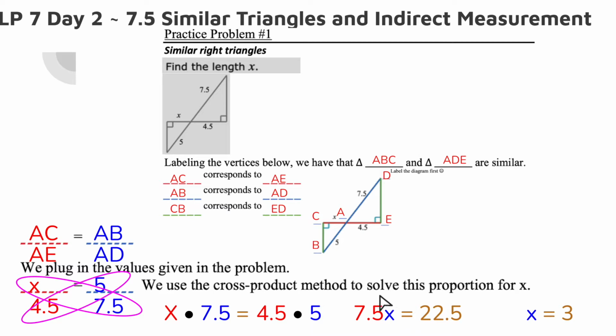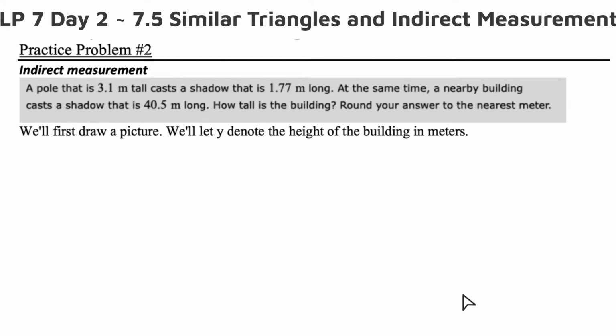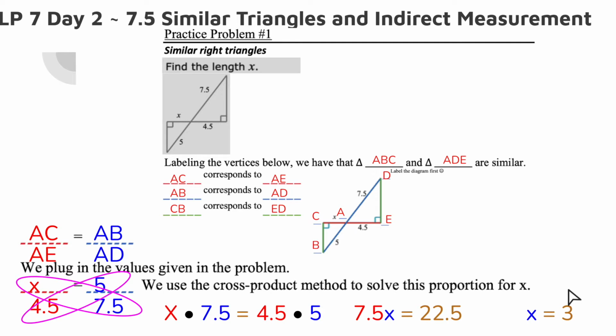So we'd be dividing by 7.5. Well, 7.5 divided by 7.5 is 1. That cancels out. That's why x is by itself. And 22.5 divided by 7.5 is 3. Darn it, why did I move forward? Is 3. So the value of x, which is AC when we gave it labels, is 3 in order to make this proportion correct.